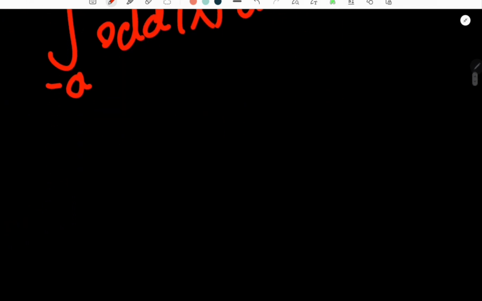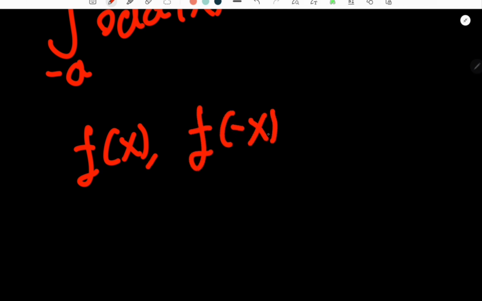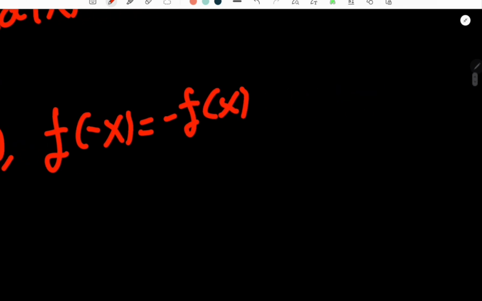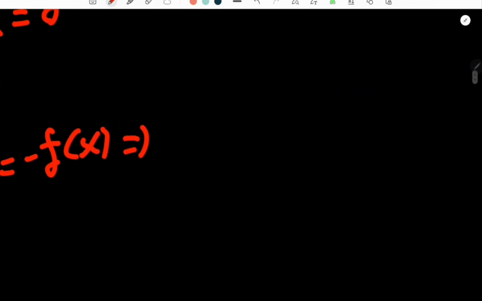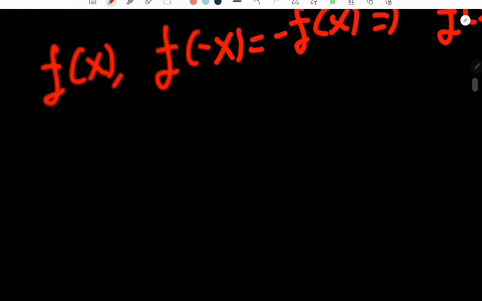So what is an odd function? Well, the definition of an odd function: f of x, if we replace x with negative x, so f of negative x equals negative f of x, this implies that f of x is odd. So we will have to test sine of x.